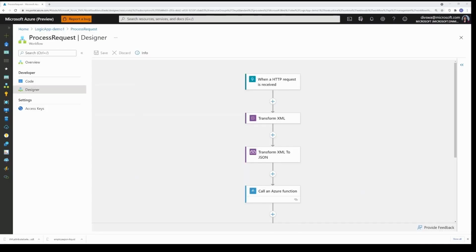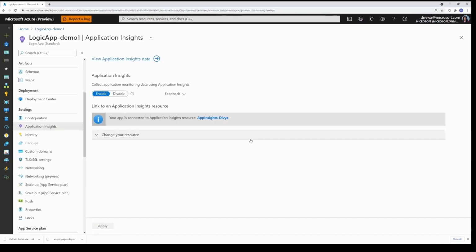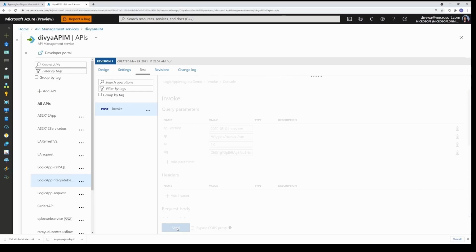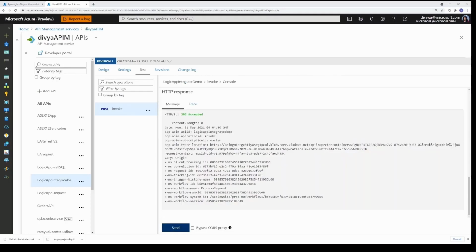Forward a bit, and here is my Logic App that's been deployed to Azure and is now running in cloud. It also has App Insights enabled. I have exposed the Logic App that I just published to Azure as an API in APIM. Now I want to trigger this Logic App from the APIM, and I'm going to use the test setting in APIM to trigger my workflow. The Logic App has been successfully triggered via APIM.